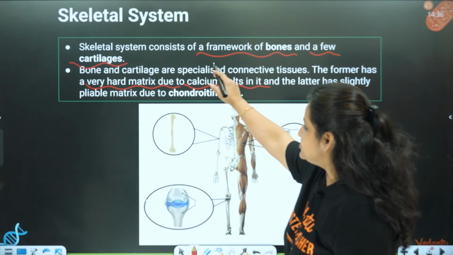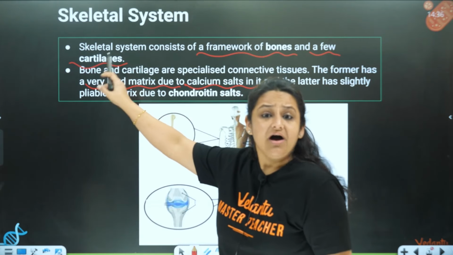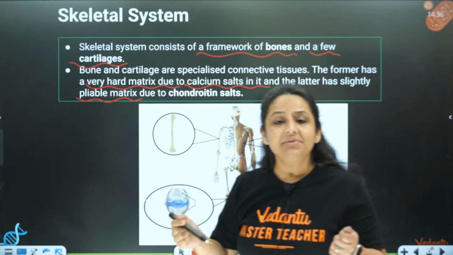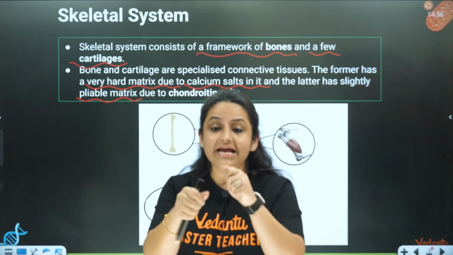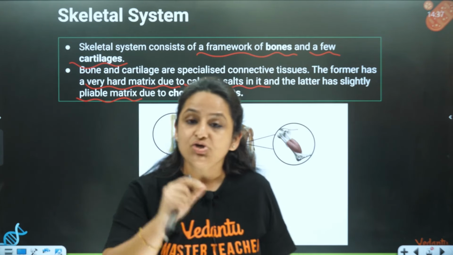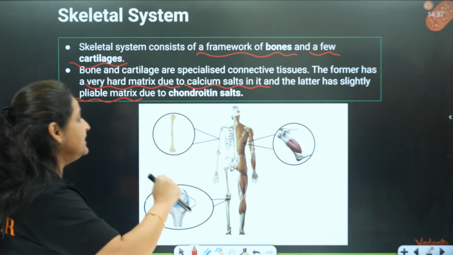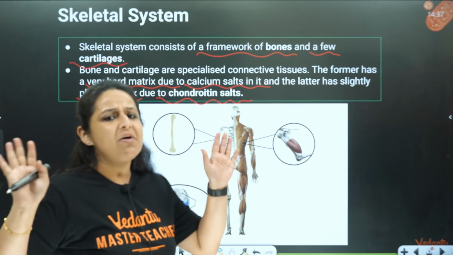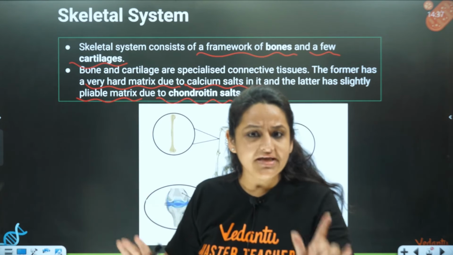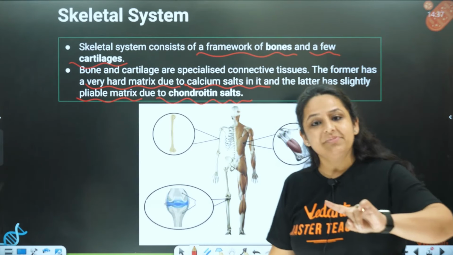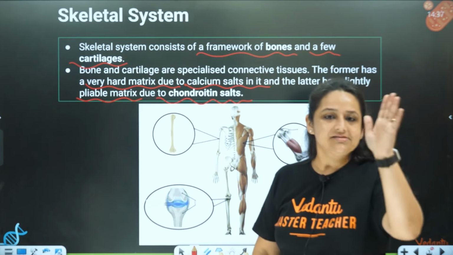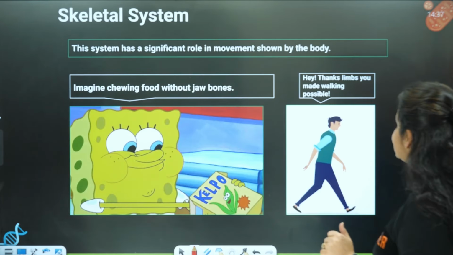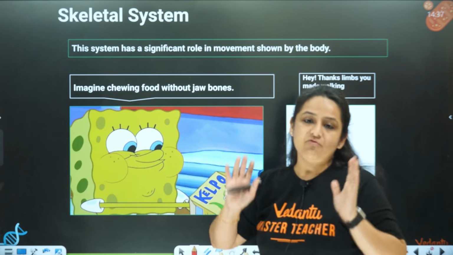So the skeletal system is made up of bones as well as a few cartilages. And in the cartilages, the matrix is very pliable. What is the meaning of pliable? Pliable means it is very flexible. That pliability is actually coming due to the chondroitin salts. So this part is clear, that our skeletal system is made up of bones as well as cartilage. Now, in today's session, we are going to discuss the number of bones.